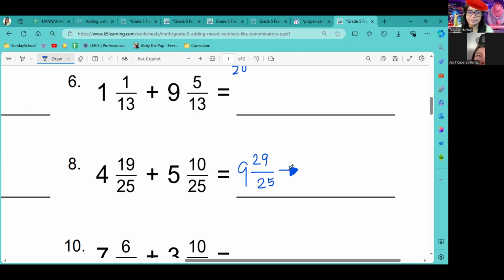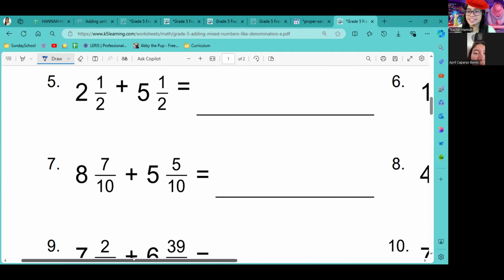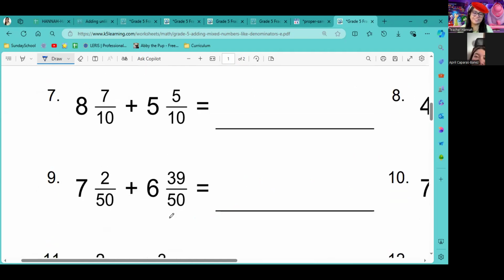So, ano po, 29 divided by 25 is 1. And 29 minus 25 is 4. So 1 remainder 4. So 10 and 4 over 25. Very good. This is already your smallest number. Okay, so are you doing mental math? No, I have my ano po dito. I thought you're doing it on mental only.